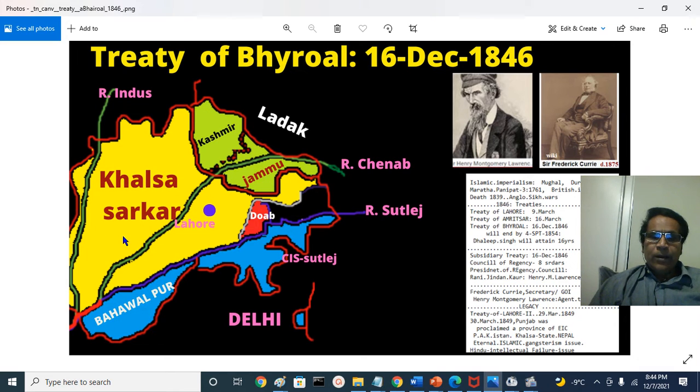is the Indus river. The Khalsa Sarkar at its maximum extent has Multan Suba here and Lahore Suba, Jammu region, Kashmir region and Ladakh region and the Derajat region, that is the Baluchistan plateau here. Here, east of the Baluchistan plateau, and of course it has the Sarhad area, that is the frontier, that is the Peshawar region. Peshawar, Kohat, Bannu and Hazara and Mardan and Swat and all those regions.